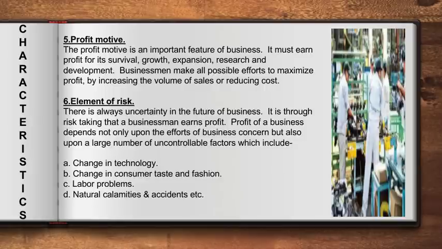Labor problems, that is, workers will suddenly strike and stop working for various reasons. Now, even that can't be predicted. We don't know when they will suddenly create those kinds of problems. So, that's a risk a business takes. Then, natural calamities, accidents, etc. Natural calamities will be like floods or earthquakes. Even those kinds of things, we don't know when they are going to strike us. It may suddenly happen at any time. So, that's another risk that a business will have to face.